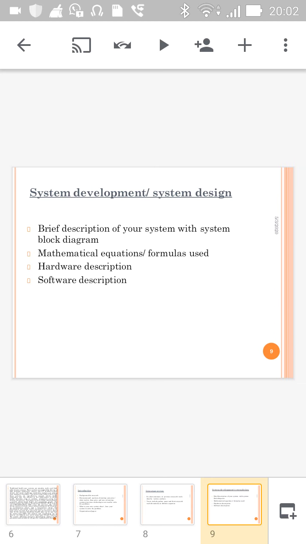Next one is system development. In system development, you have to describe your system, what your system is about, what problem you have to solve, what kind of sensor and hardware platform you have used in your system. It is discussed here. If you have used mathematical equations and formulas, those should also be included in that.